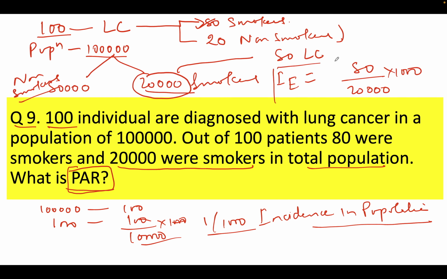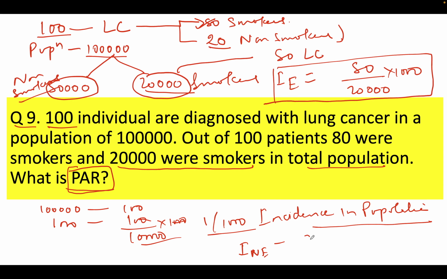Now the next part is, can I calculate incidence in non-exposed group? So 80,000 were non-smokers. In this, how many people developed lung cancer? 20. So incidence in non-exposed group is 20 by 80,000 into 1000, right? So we have incidence in non-exposed, we have incidence in exposed.